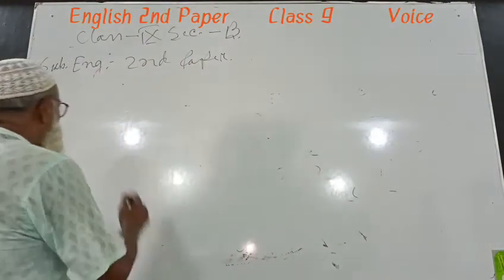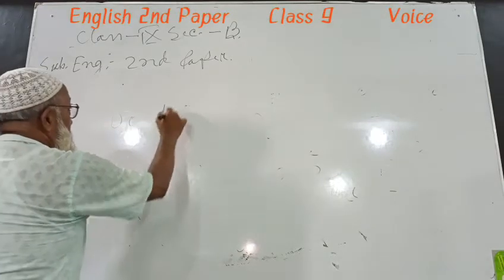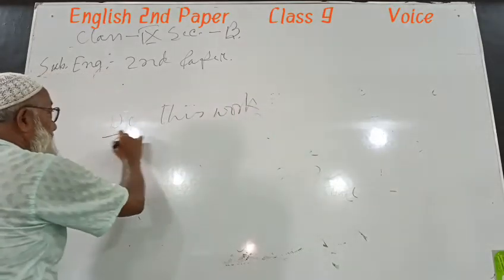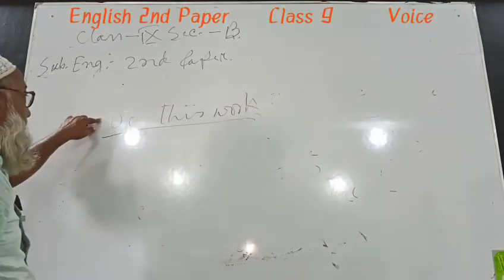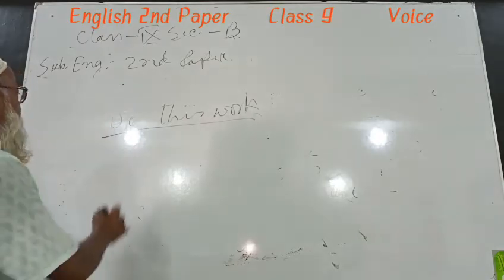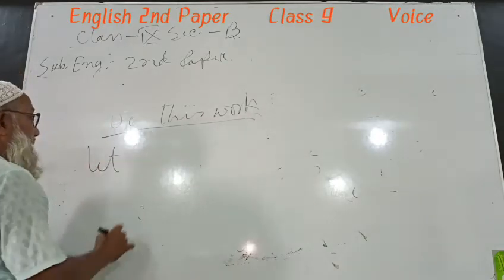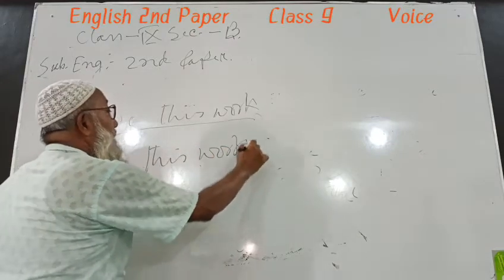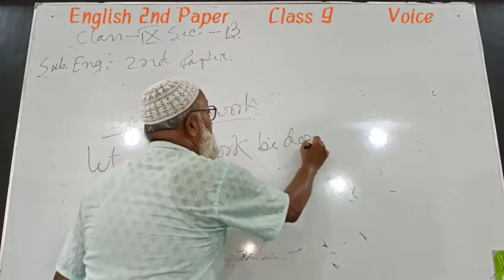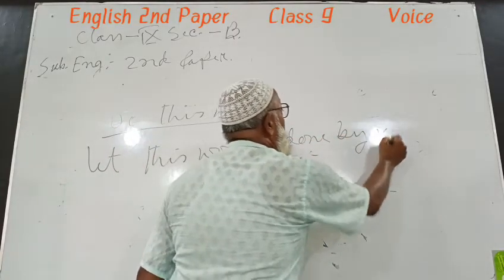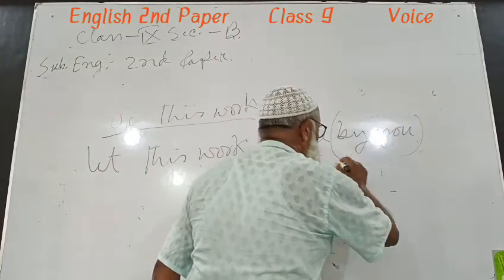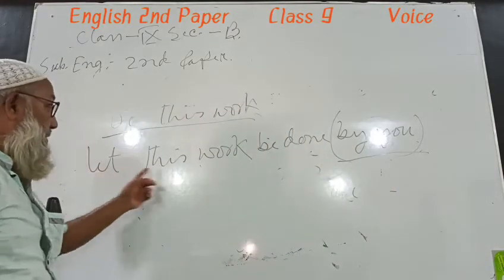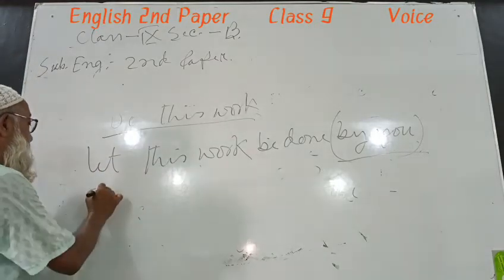To change the voice of imperative sentences, you have to notice: for example, do this work. This is an imperative sentence. Here there is no specific subject, so here you should use let. Let this work be done. Here you may use by you or may not.